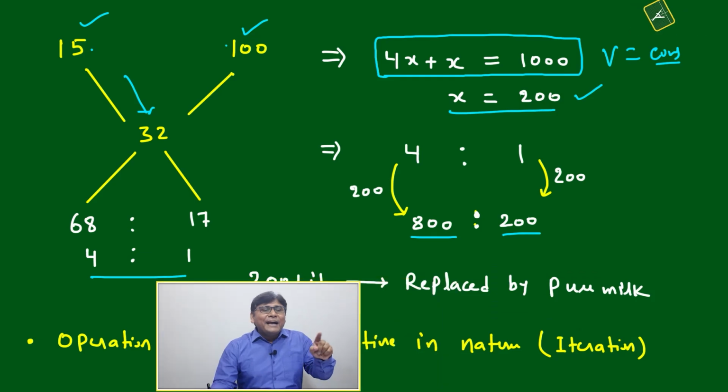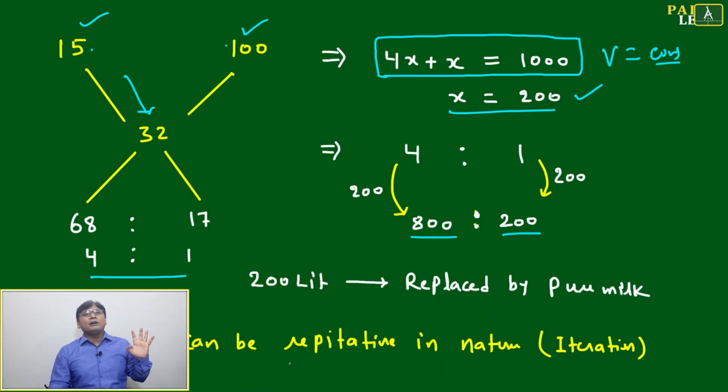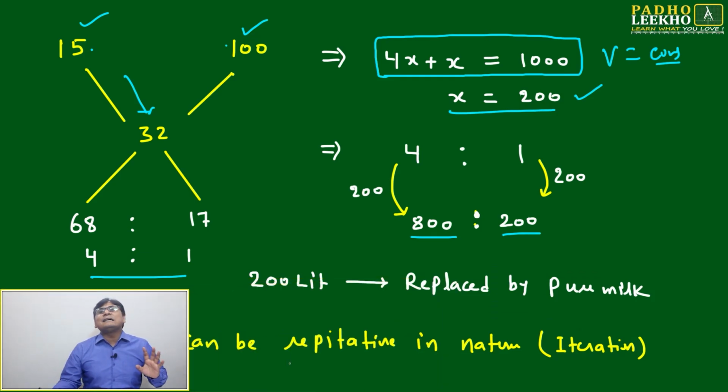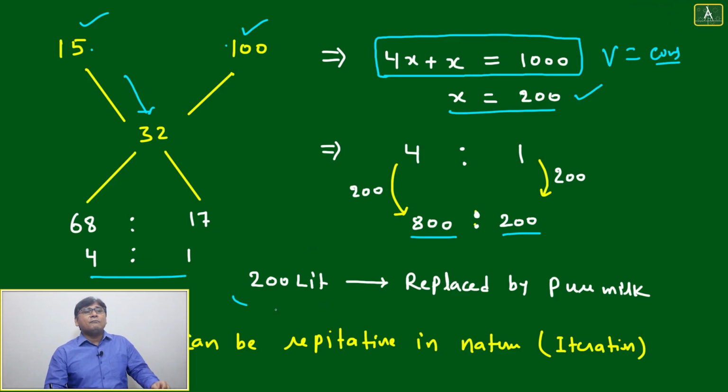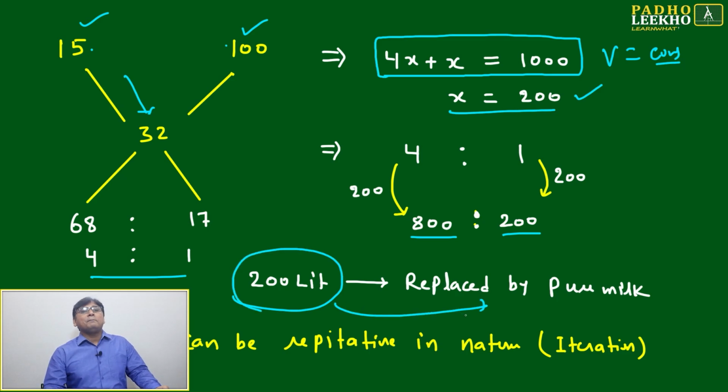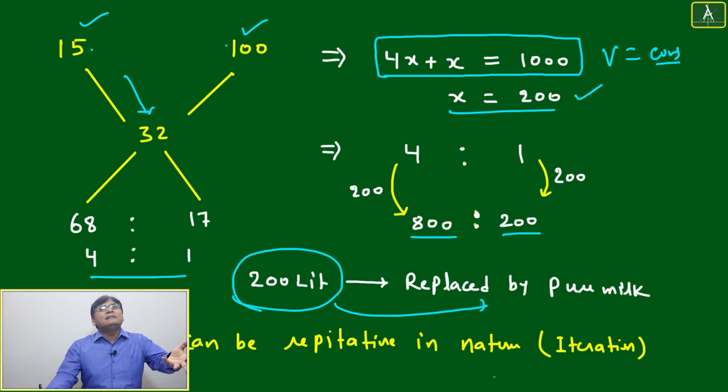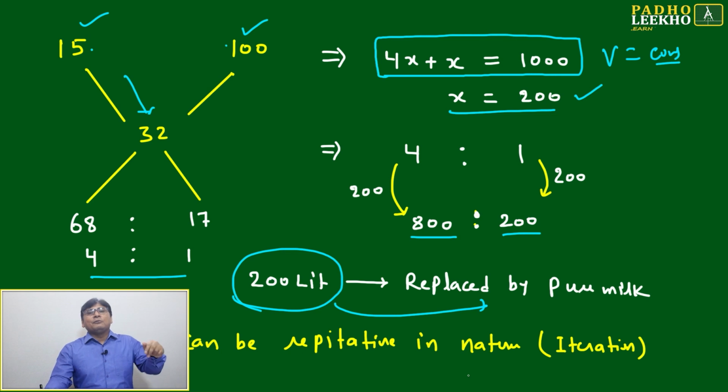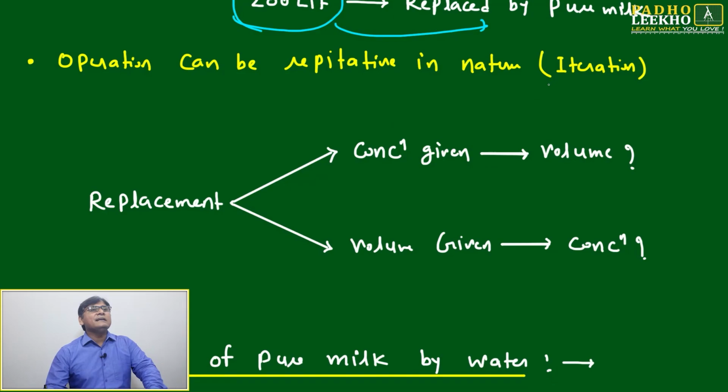Means to change a 15% milk-water mixture to 32%, you have to replace 200 liters with pure milk. But if you want to add, then you have to add 250 liters. But if you want to replace, 200 liters only will be sufficient. Okay, means if you replace 200 liters, then you will get the new mixture with 32% concentration. Again, the same thing can be iterative or repetitive in nature.